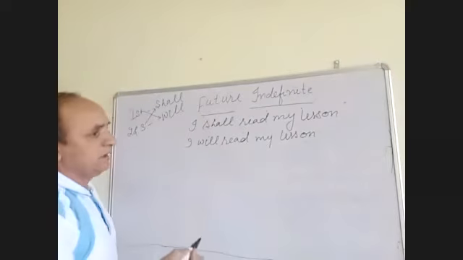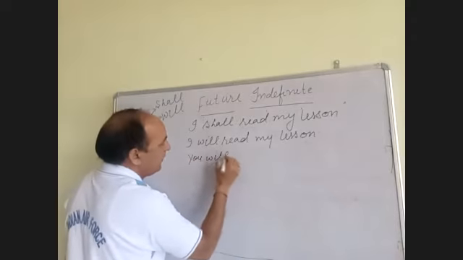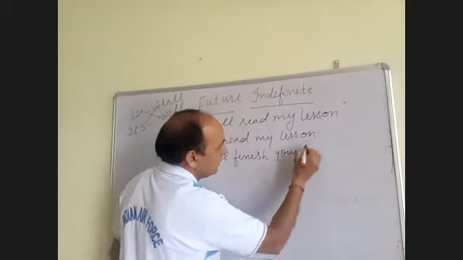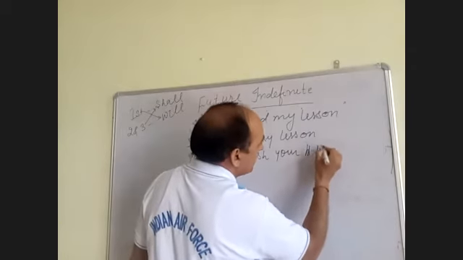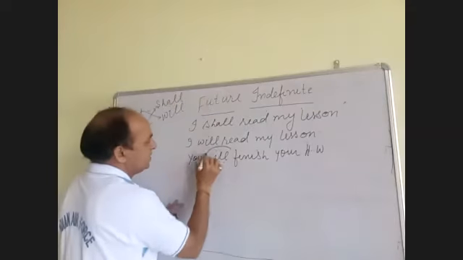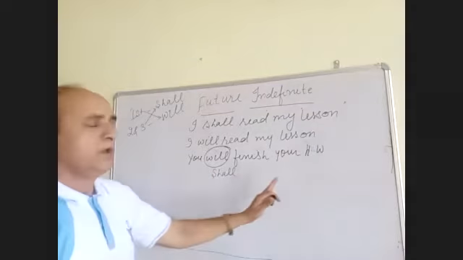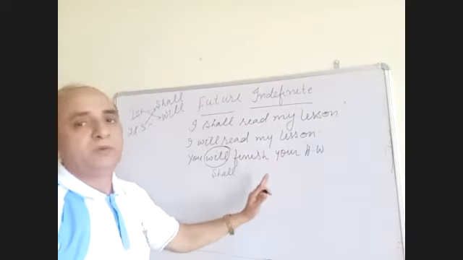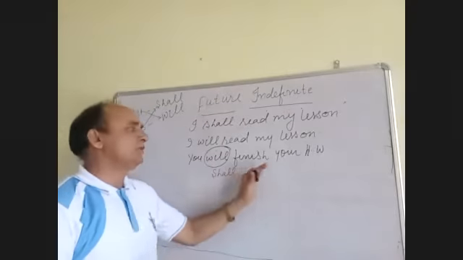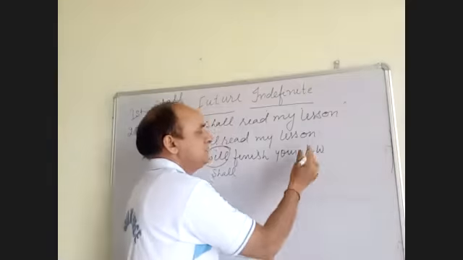For example, another one you can say, you will finish your homework. Like this we can write. You will finish your homework. If I put in place of this shall, you shall finish your homework, it means it is an order. आपको अपना काम खत्म करना ही होगा. That is an order. And if you say you will finish your work, आप अपना काम खत्म करोगे, it is a simple expectation. That's all. Okay. So this is order.